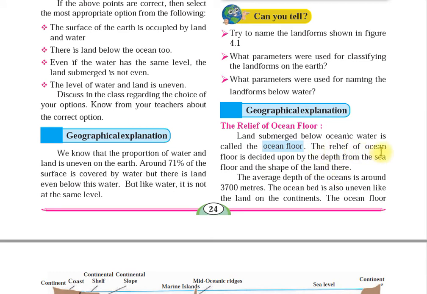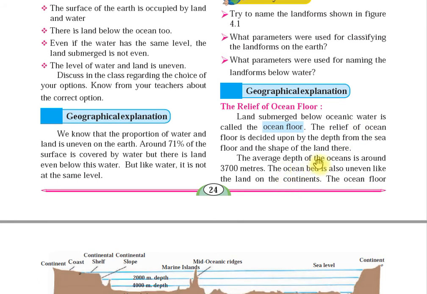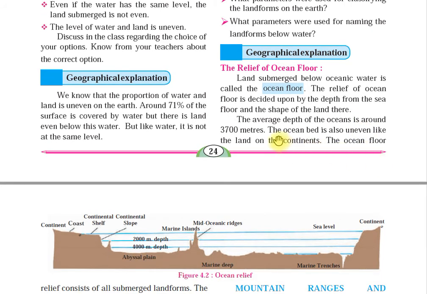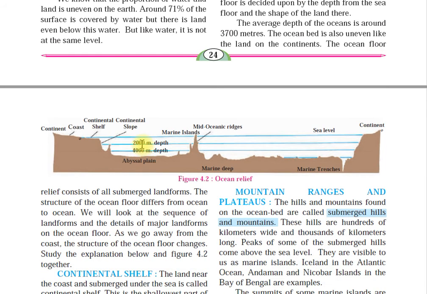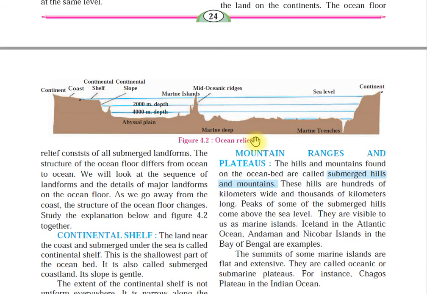Now, the relief of the ocean floor is decided by the depth, how deep the sea is. The average depth of the ocean is around 3,700 meters. The ocean bed is also uneven. Uneven means not the same, like the land on the continents. Here they have shown one more diagram, the full diagram of your ocean relief.